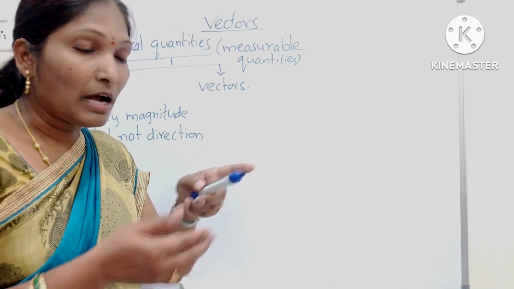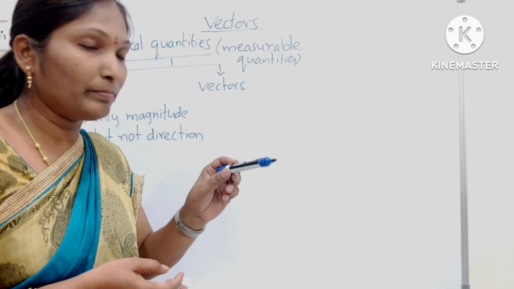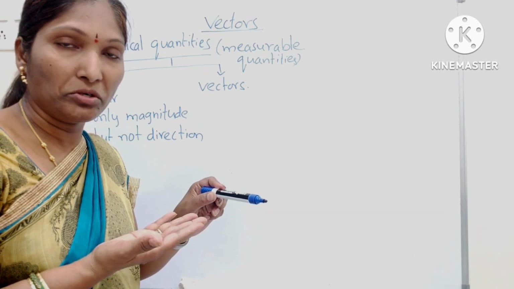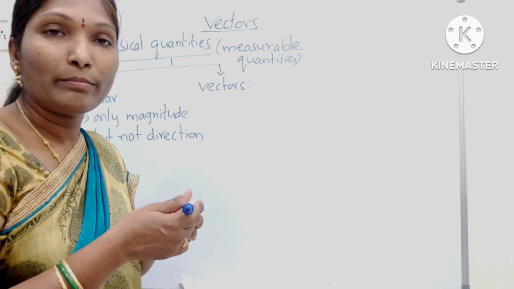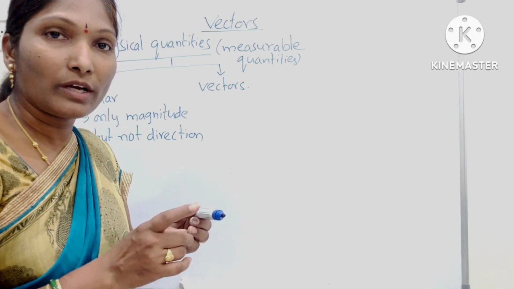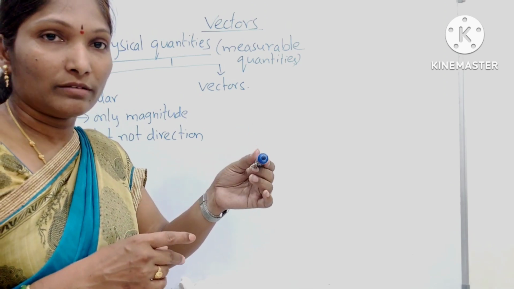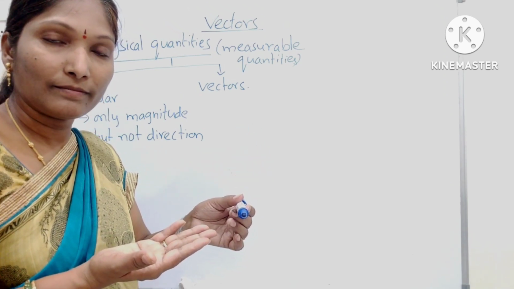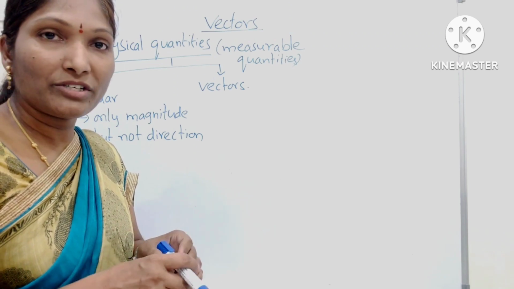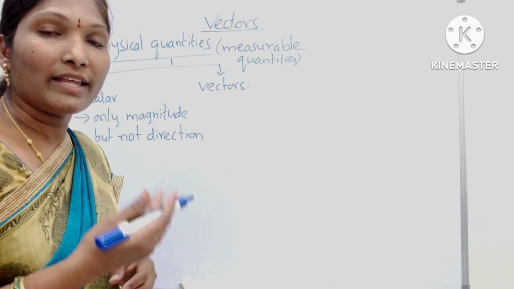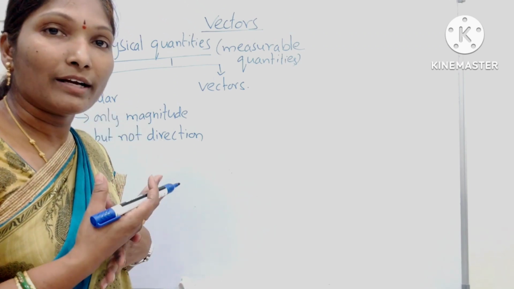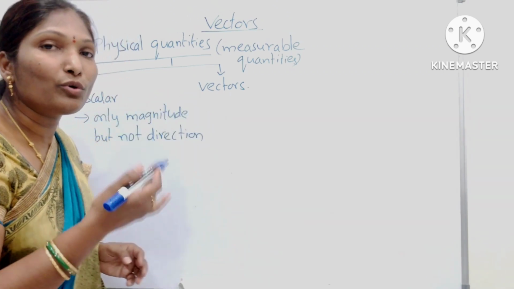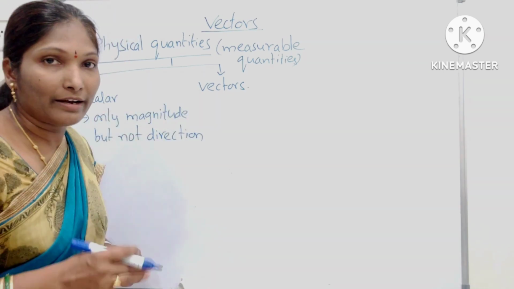Here I measured the length of this marker, 10 centimeters. Did I mention the direction? No. No need to mention the direction. And the mass of this one maybe 10 grams. Here also I am not mentioning the direction. Time, not mentioning the direction. Mass, length, time, work done, energy. For these quantities there is no need to mention the direction.